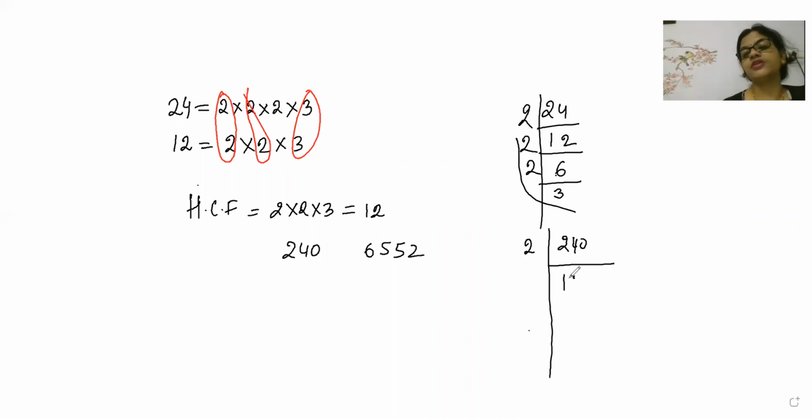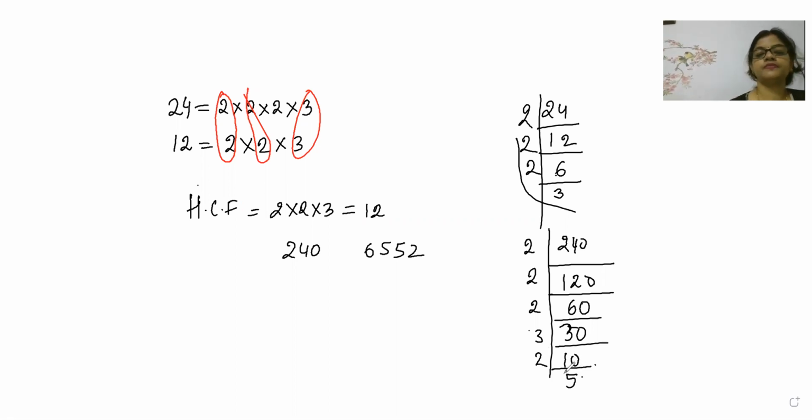Prime factorization method. What method I'm using is exactly called the prime factorization method. So 240 will be written as 5.